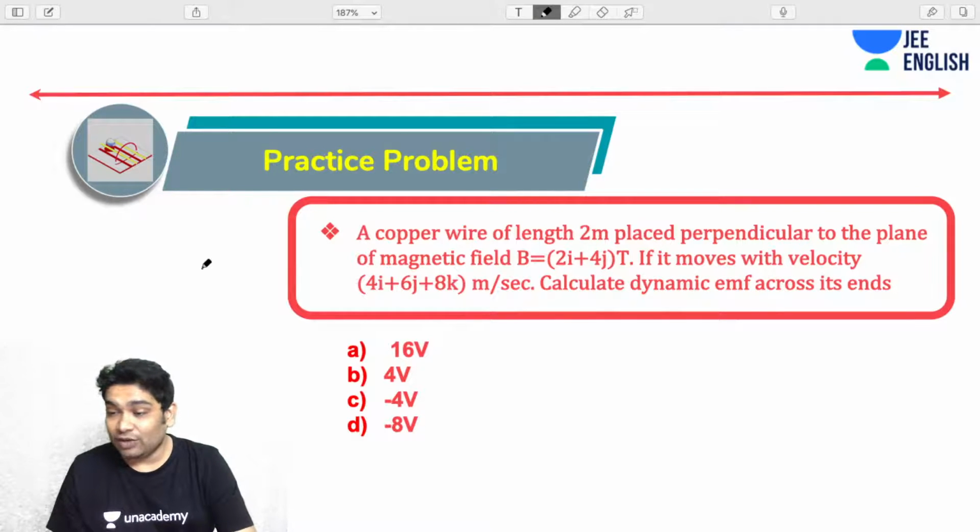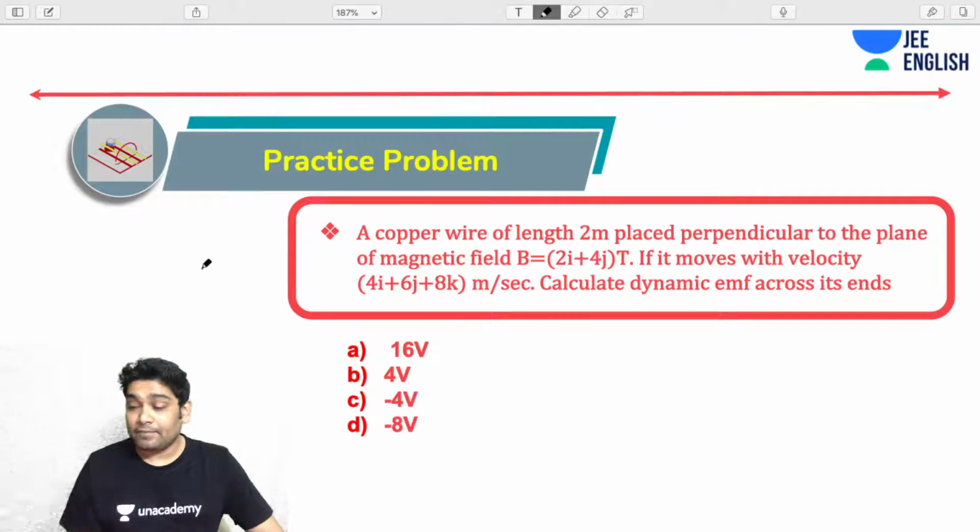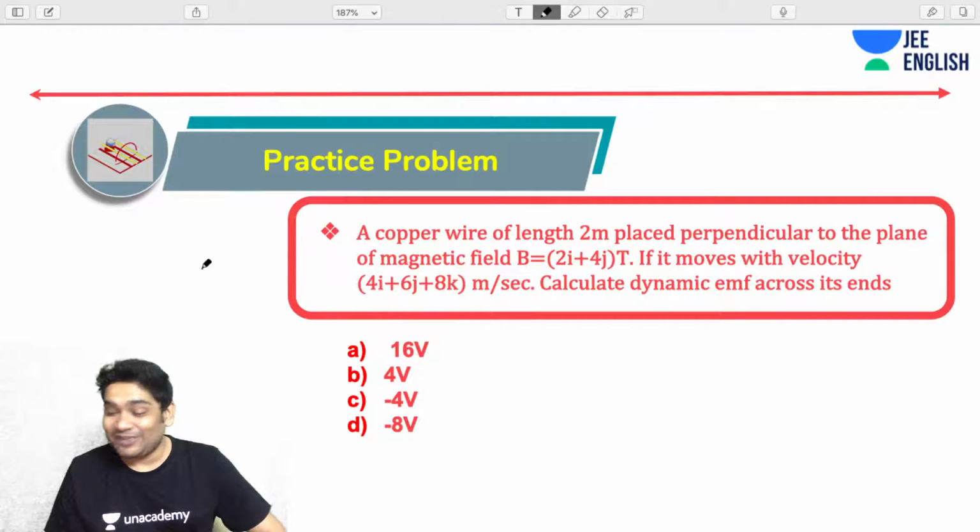So let's try and quickly answer this. Let's see if you can figure this out. How to solve this? All right, how would you have gone about this? Think about this.